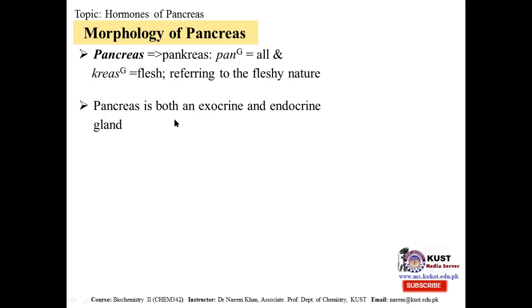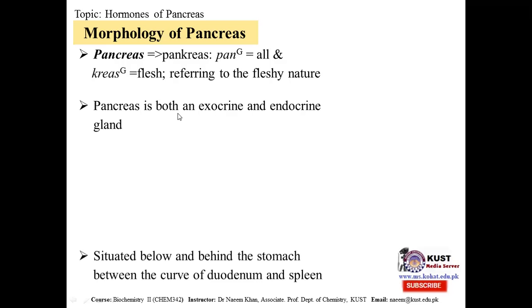Pancreas actually has both exocrine and endocrine gland nature. That is, it secretes some secretions that require a duct, and through the duct they are transported to the targets. But more important, hormones are those which are secreted directly into the blood or lymphatic system, and they are distributed. So this gland has a dual nature. Some of its secretions are exocrine, some are endocrine. Some require a duct, the bile duct, and some do not require a duct, so they are secreted into the circulatory system.